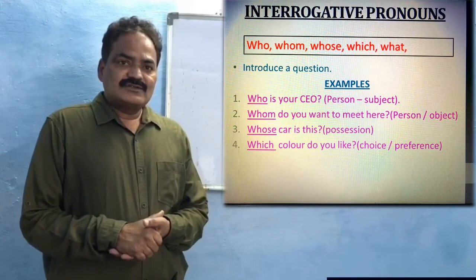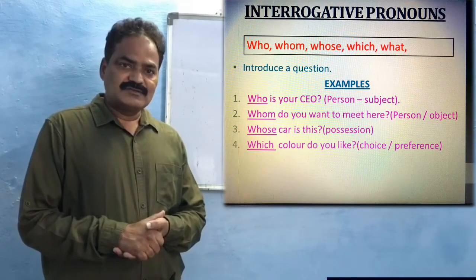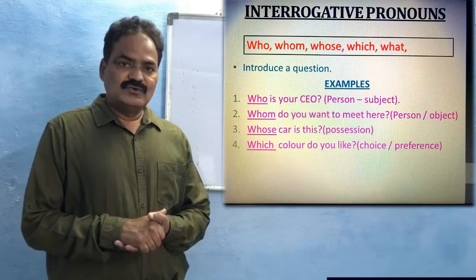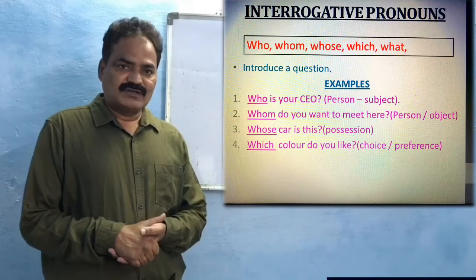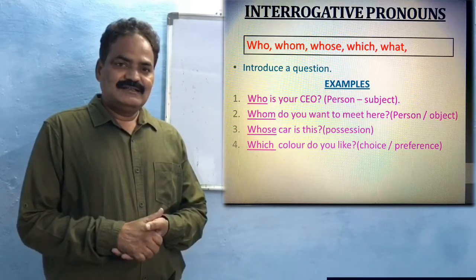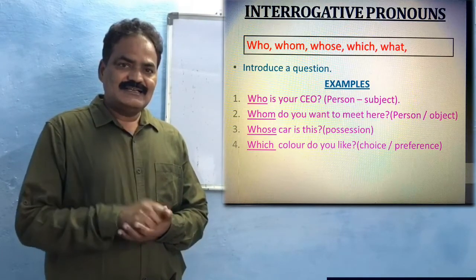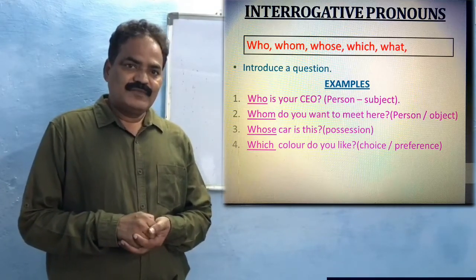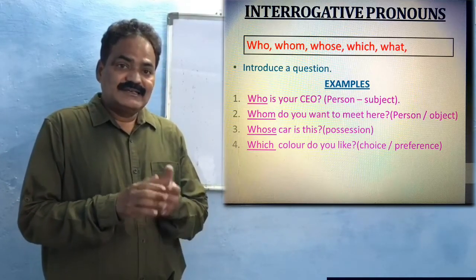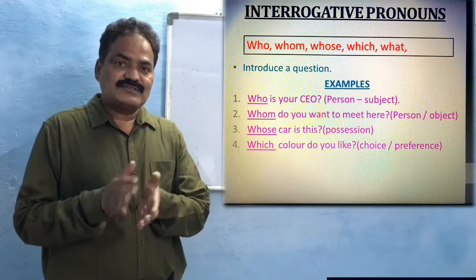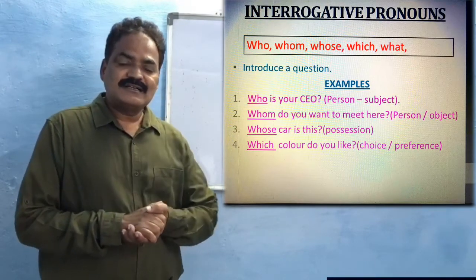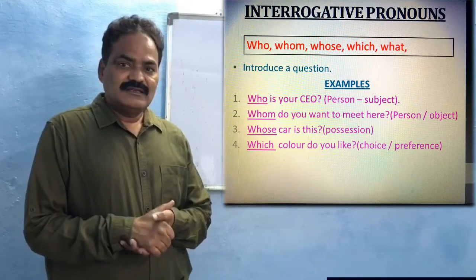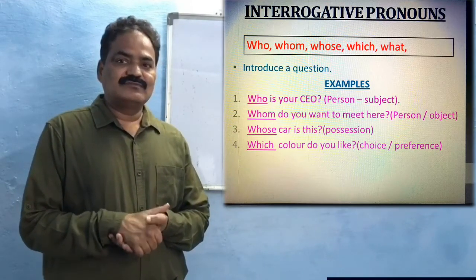See, these are also like relative pronouns. Who, whom, whose, which, what. These exactly look like relative pronouns, but these are used in questions as interrogative pronouns. For example, who is your CEO?